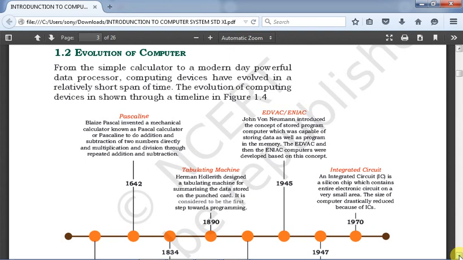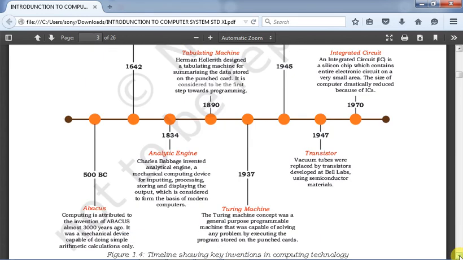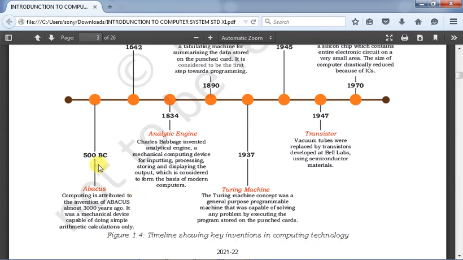Hermann Hollerith designed a tabulating machine for summarizing the data stored on punch cards. It is considered to be the first step towards programming. That was 1890, but 1834 you also have to see. In 500 BC the abacus was invented, the first pre-computing device. Then the Pascaline came, and in 1834 the analytical engine was designed. Charles Babbage invented the analytical engine, a mechanical computing device for inputting, processing, storing and displaying output, which is considered to form the basis of modern computers.